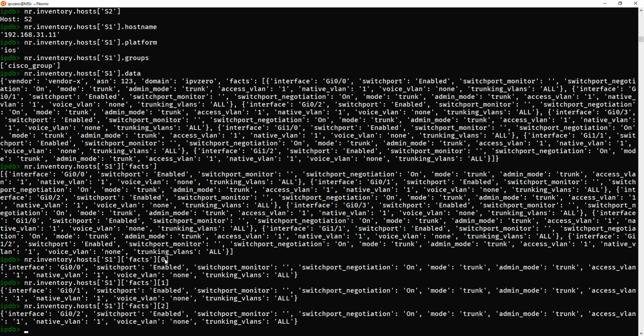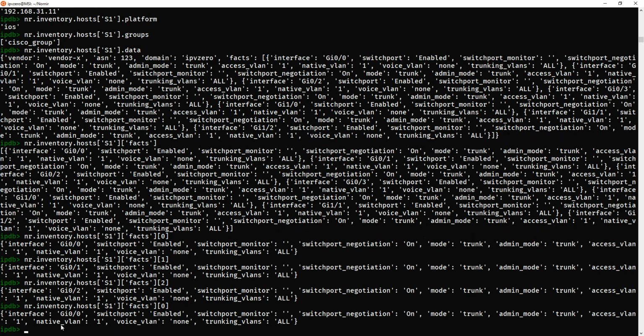I don't want to just look at the 0 value or the 1 or the 2. I want to look through 0, 1, 2, 3, 4, 5, 6, 7 to grab all of them. Now, if we just looked at one of the keys, let's go back to the very first one, gigabit 00. Each one has a key within that. So we've got an interface key which returns an actual value. We've got a switch port key which returns a value. The key which I'm going to look for is the one admin mode. That's going to tell me which mode the actual interface is in.